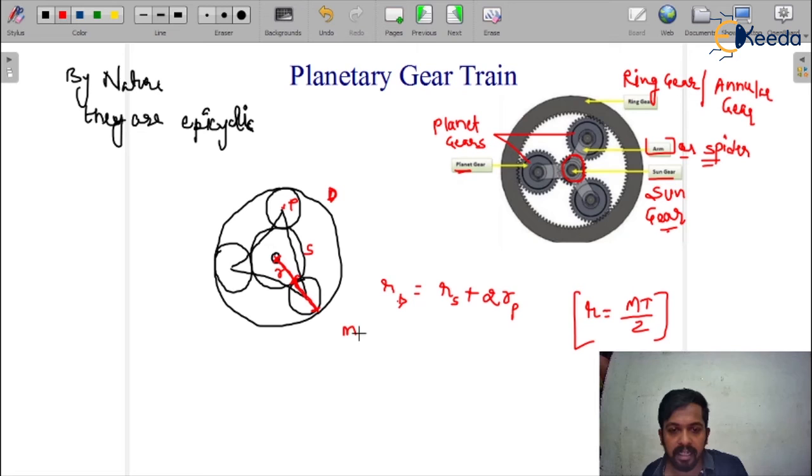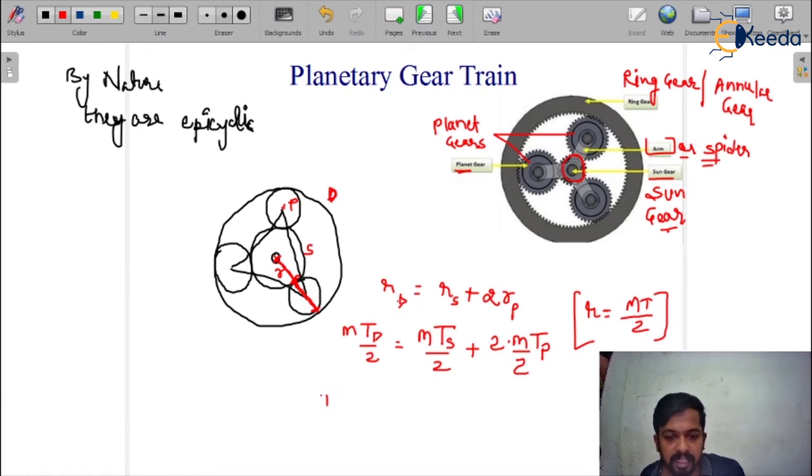So we can extend it, that is mt d by 2. This is a very important relation from the numerical point of view. When we solve numericals on the planetary gear train, these relations would be used. So you just have to understand how we can get the radius relation in terms of the number of teeth. So that would be mts by 2 plus 2 multiply mtp by 2.